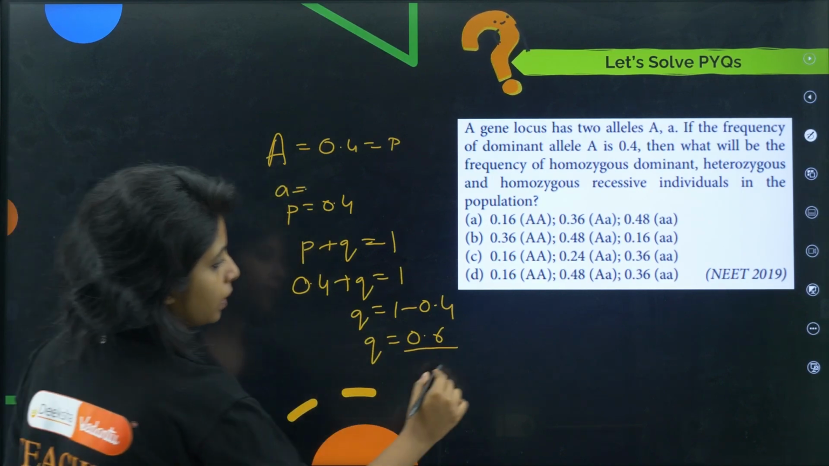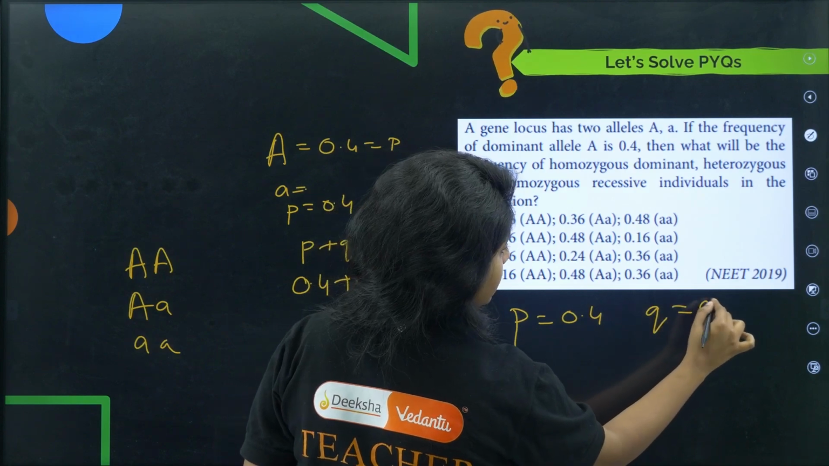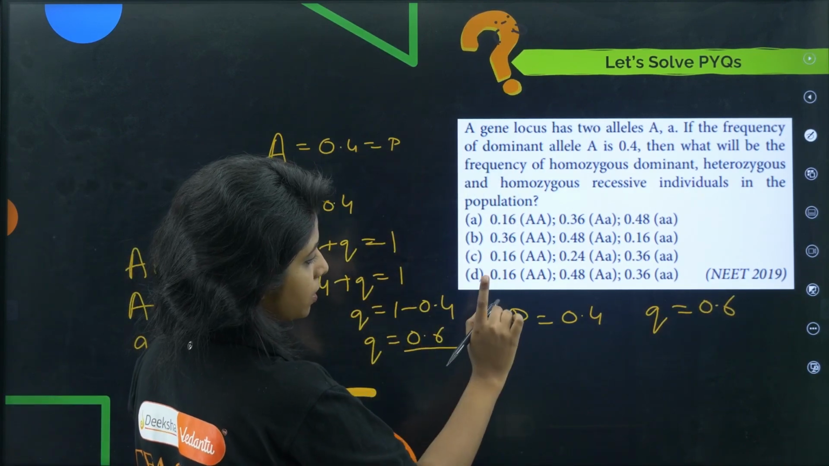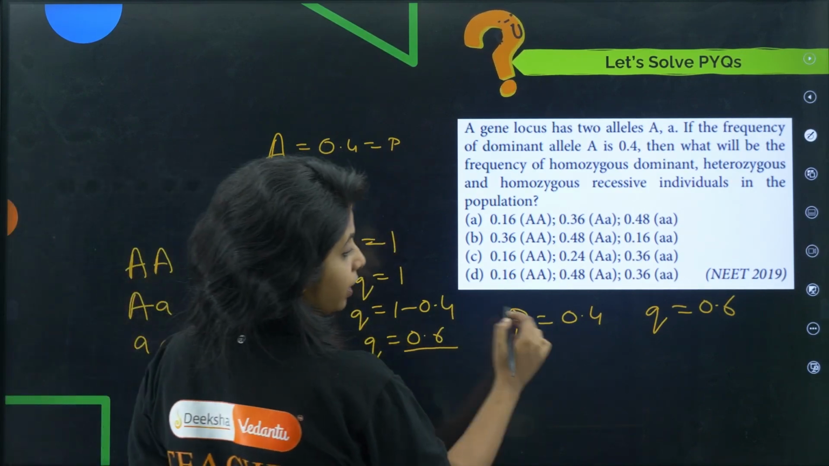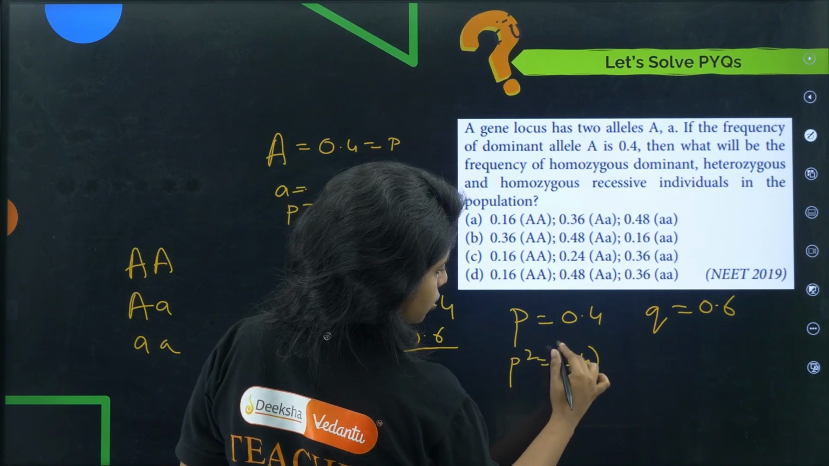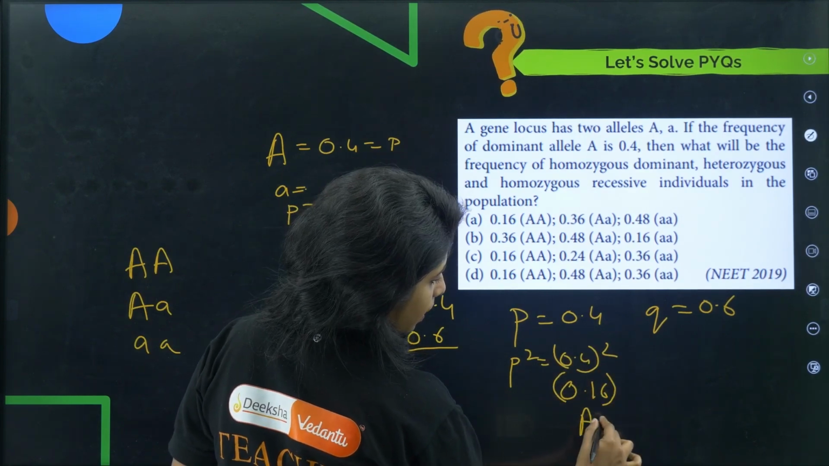So we have two data. P is 0.4. Q is 0.6. Cool? Works? Everything is correct? Now, if I want to find AA, then I have to do P square, which is 0.4 whole square. It will be 0.16. This is AA.